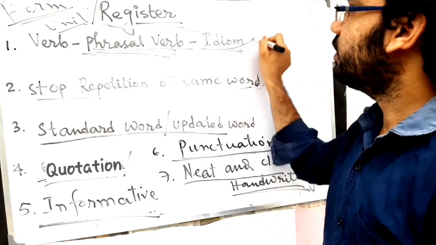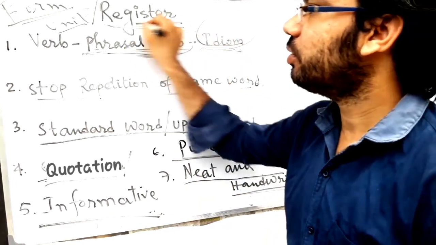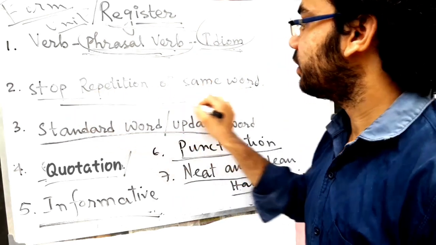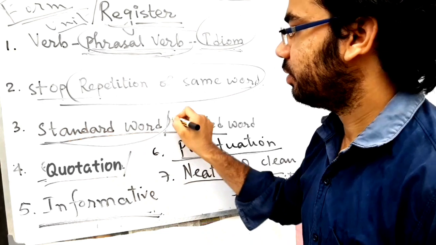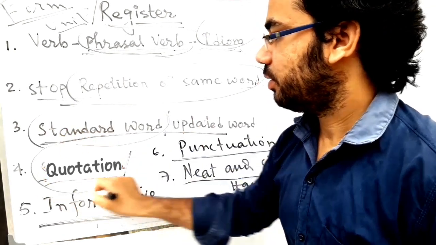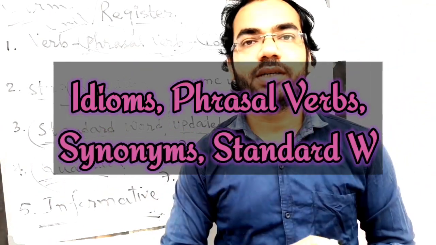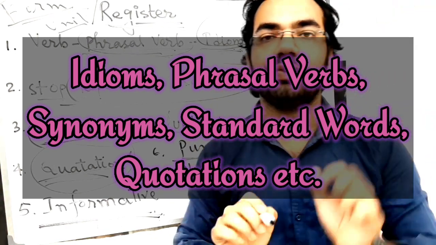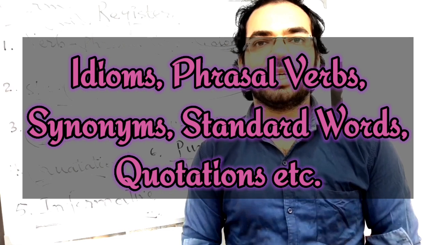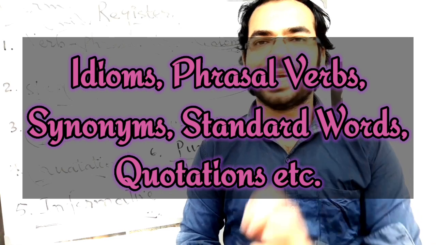So this is important, and the circled points are very important for the standardization of your writing. These are the components of your standard writing.